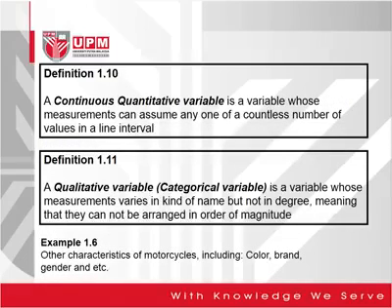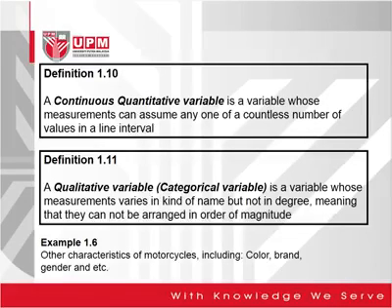Continuous quantitative variables are, for example, travel speed. You want to know how fast a motorcycle travels. Travel speed can be 28 km per hour, or it can be continuous like 100.5 km per hour. So it cannot be counted, but it can be measured. That is why we call it a continuous quantitative variable.